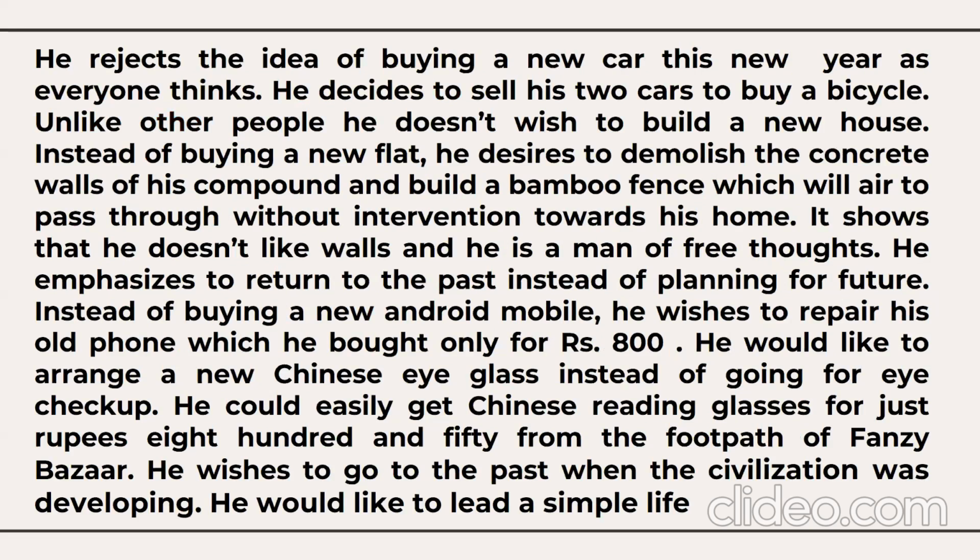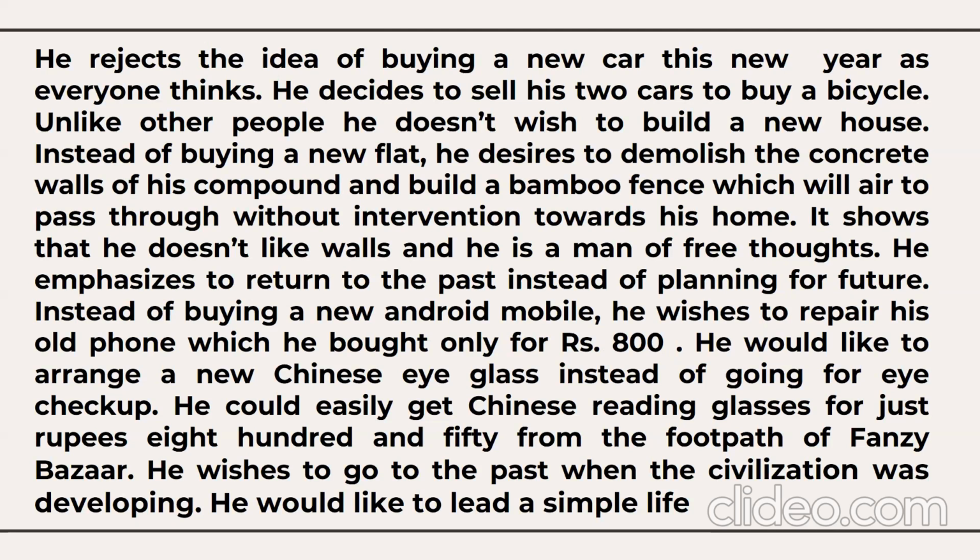He rejects the idea of buying a new car this year, as everyone thinks. Everybody plans that this year I'll buy this, I'll buy that. He says, no, I won't buy a new car. He decides to sell his 2 cars and he would like to buy a bicycle. He's quite nature friendly, obviously. Unlike other people, he doesn't wish to build a new house.